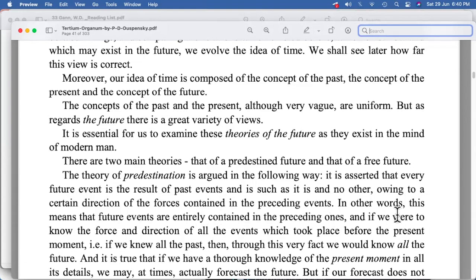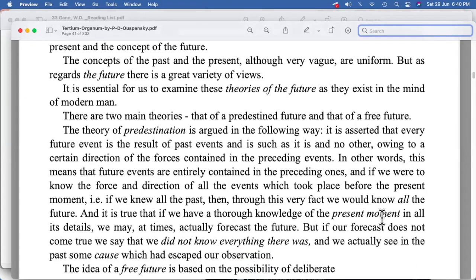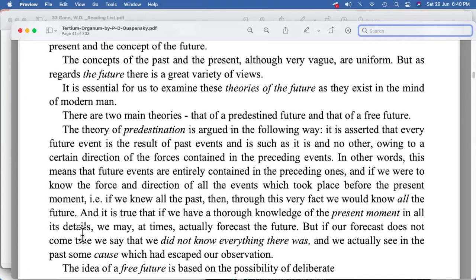And if we were to know the force and direction of all the events which took place before the present moment, that is, if we know all the past, then through this very fact, we would know all the future. And it is true that if we have a thorough knowledge of the present moment in all its detail, we may at times actually forecast the future.